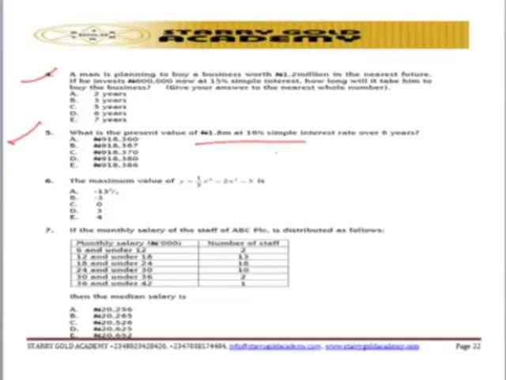What is the present value of 1.8 million at 16% simple interest rate over 6 years? That is another question based on the amounts using simple interest or compound interest. So you need to know more about simple interest as well as compound interest. If you can do that, then solving question number 5 will be easier. So let's move on to the next question, which is question number 6.